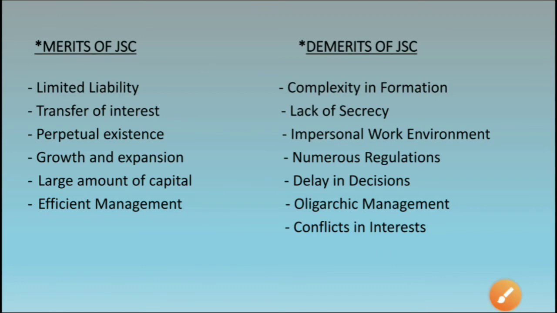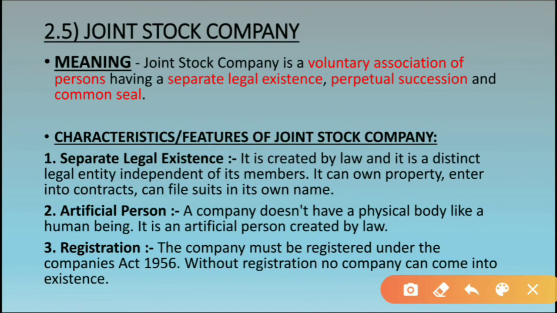So this is all about joint stock company, okay, it's very simple, nothing to worry about. Joint stock company means a simple company, voluntary association in which it has separate legal existence. It means the owner and the manager is different here, and it is perpetual succession, means the company tends to run, okay, even if the death, insolvency, etc.